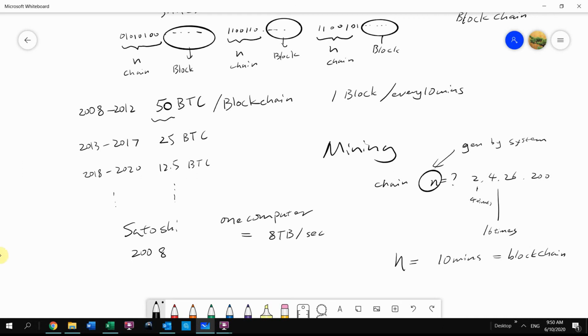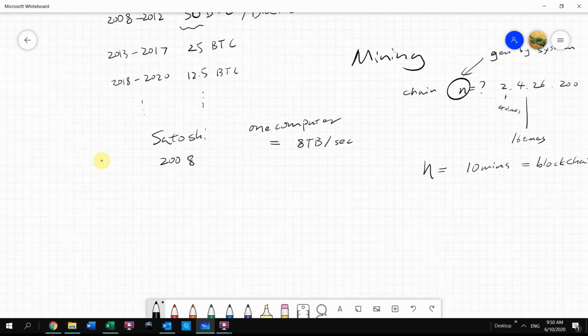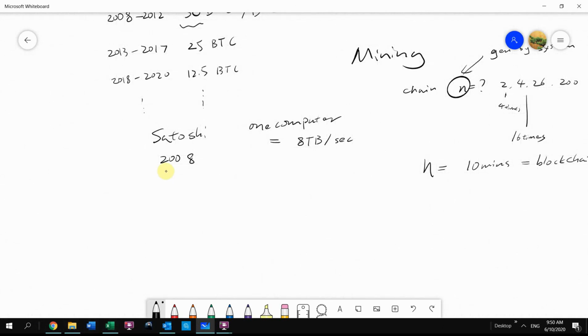All right, so in this example, Mr. Satoshi is employing a computer that runs 8 terabyte per second. All right, and then there are 60 seconds in a minute. And for each cycle of a blockchain, there would be 10 minutes per block.